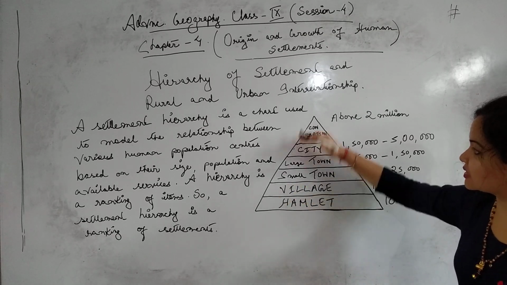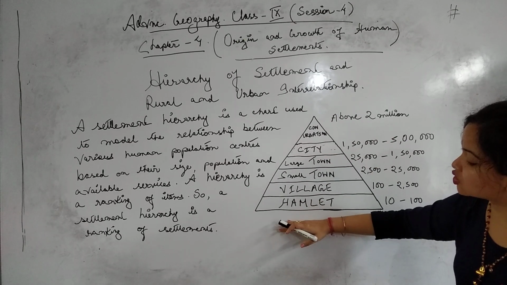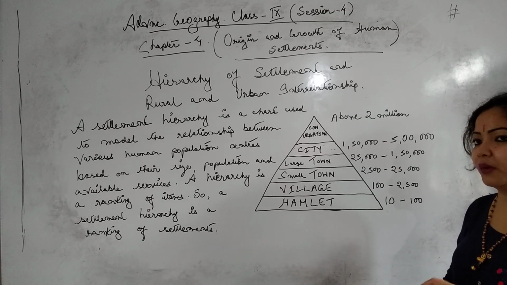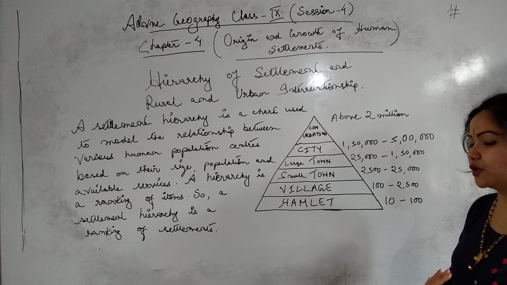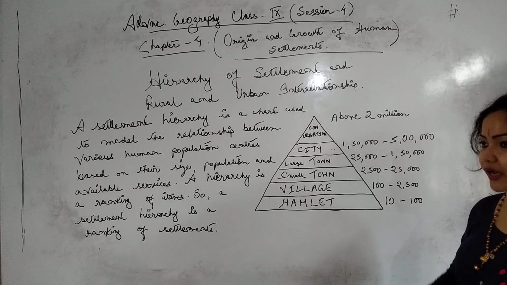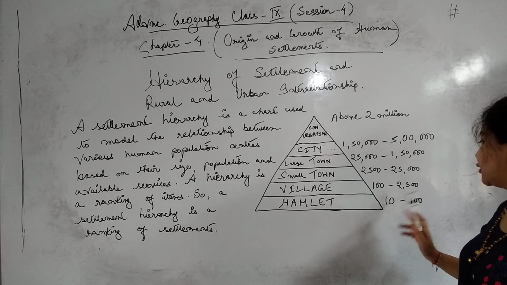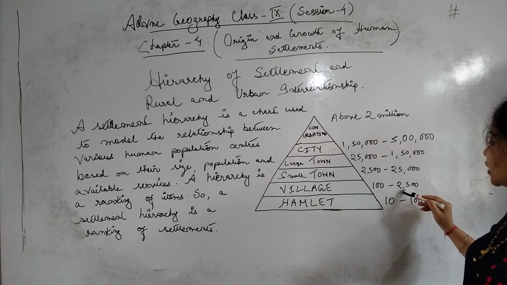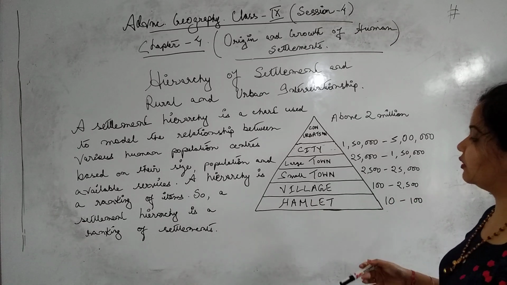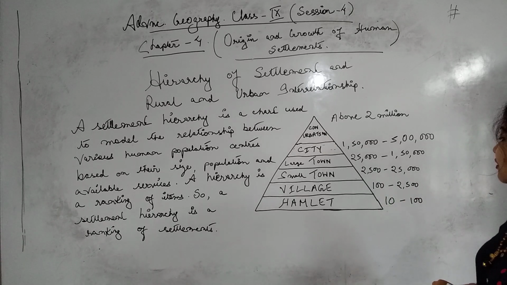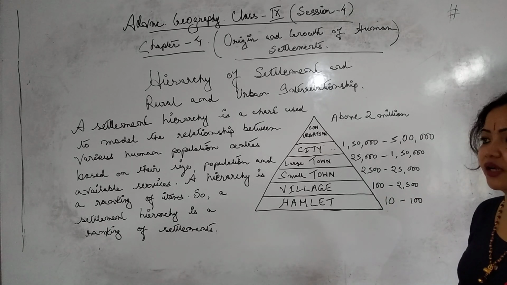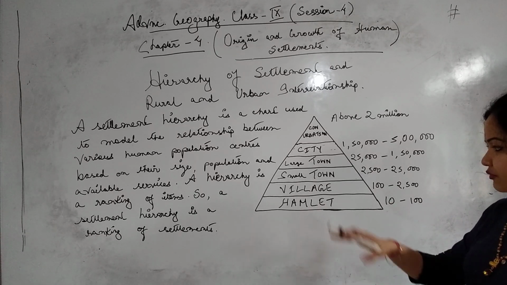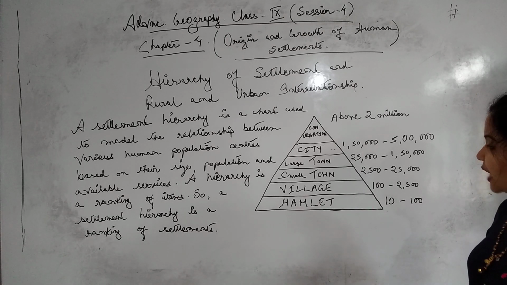Then from the hamlet, this is the hierarchical order, from the smallest order to the biggest order. When the people grew much more, they further learned the importance of settlement. When their families expanded from 10 to 100 people, they developed the village, with 100 to 2,500 people. In a particular village we can see from 100 to 2,500 people. Nowadays we can see more than 2,500 people also, but depending on the population of the particular area, we classify it as hamlet or village.